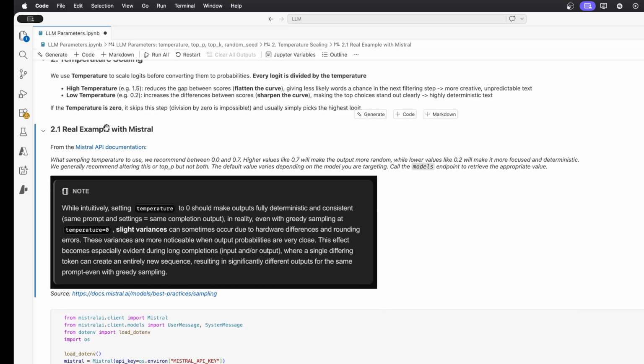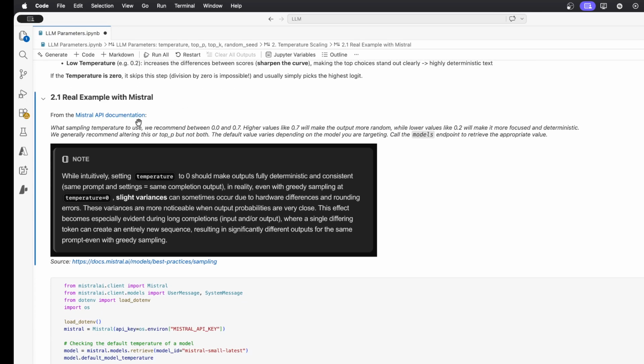A few samples here from the Mistral documentation, explaining a bit more how they use this temperature or how they recommend you to use it. So the range between 0 and 0.7, this is the recommended one. However, for most of the models, you can go up to 1.5 if you wish so.